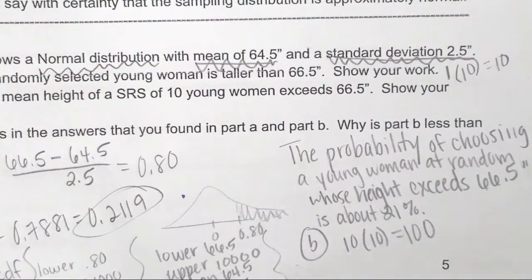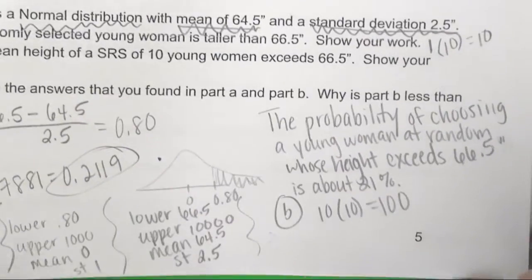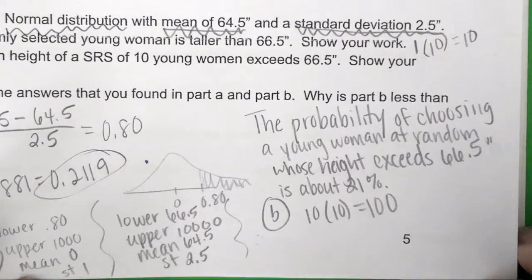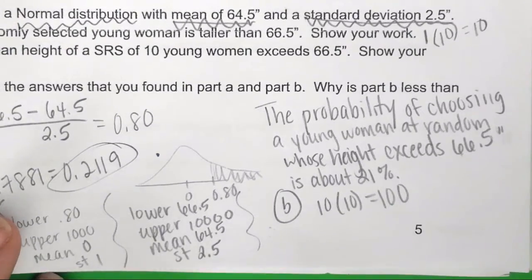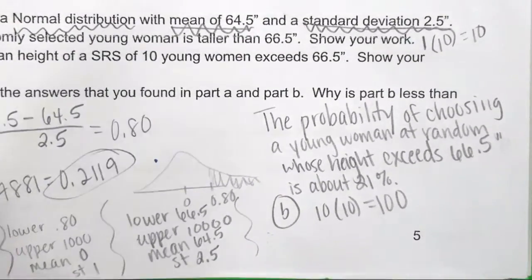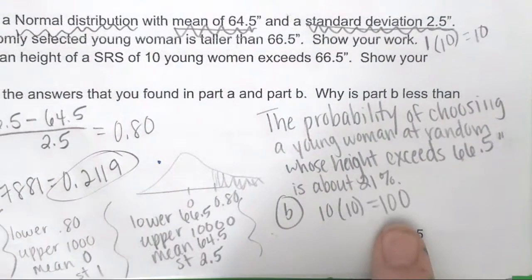What counts as a young woman? How young is young? So we're going to say there are at least 100. Again, if we were doing people in our classroom and there's only 13 people in here, that's not 100.